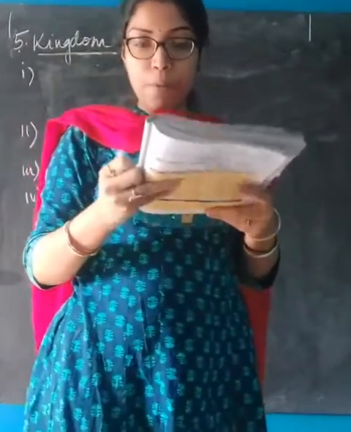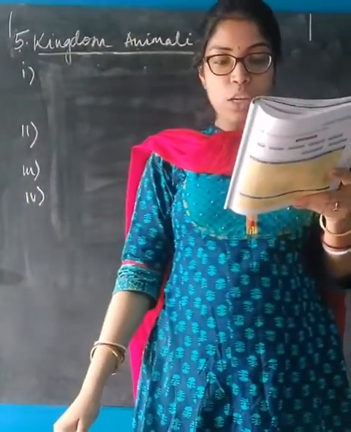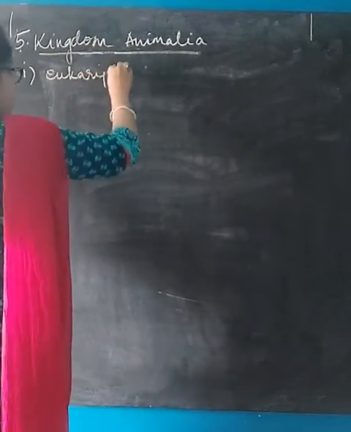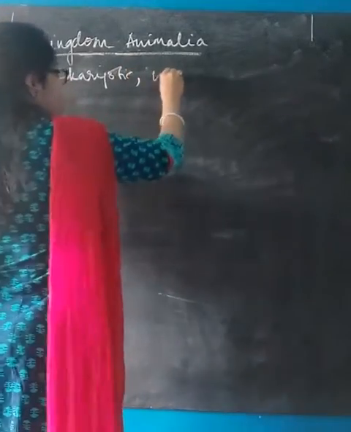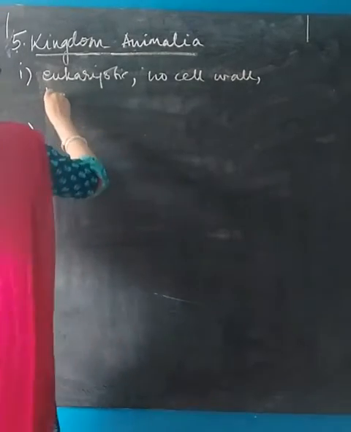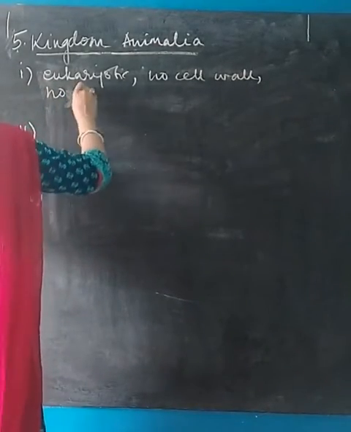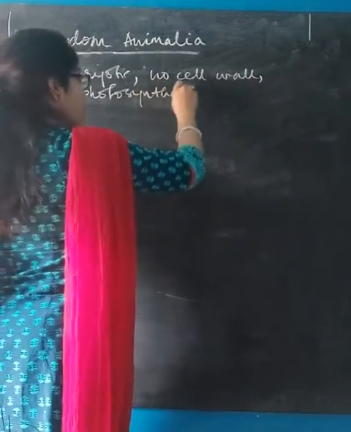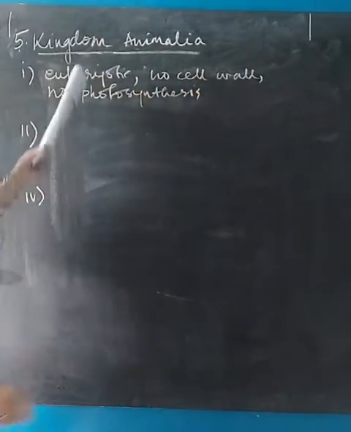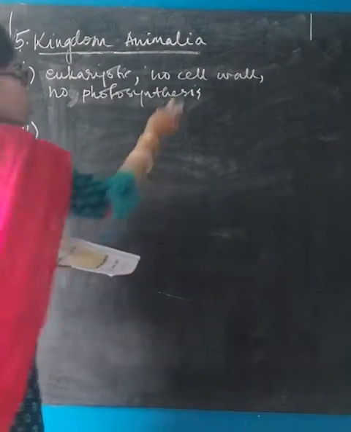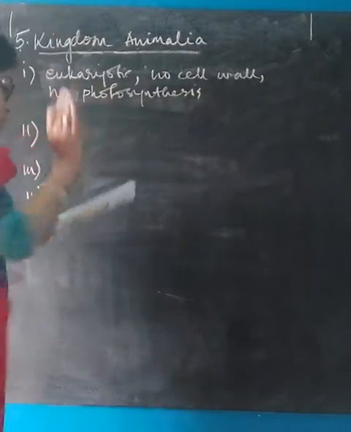The characteristics are, the organisms are eukaryotic without cell wall and photosynthetic pigments. So they are eukaryotic, no cell wall, no photosynthetic pigment, or no photosynthesis. They do not perform photosynthesis. Eukaryotic, obviously multicellular, no need to write there also. No cell wall present, no photosynthesis occurs.